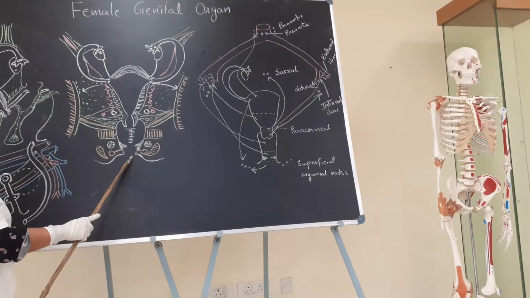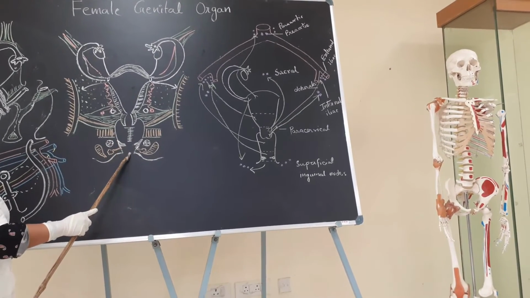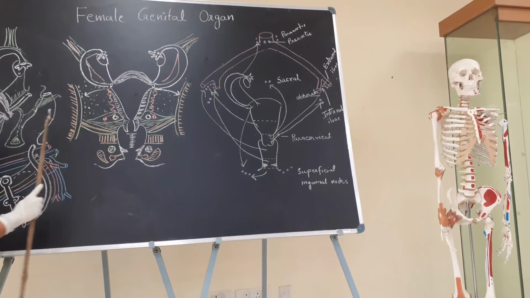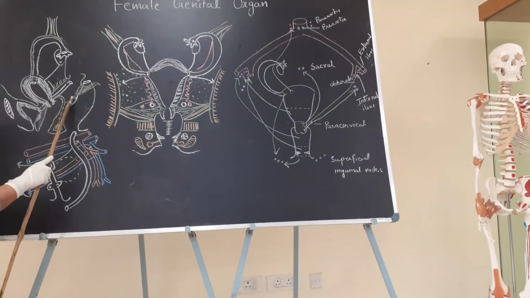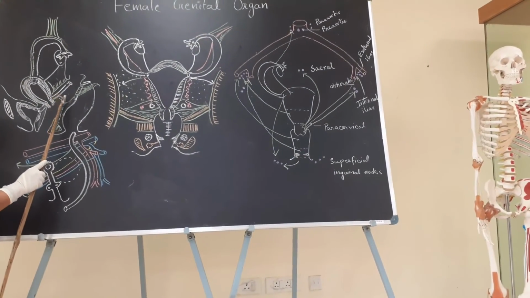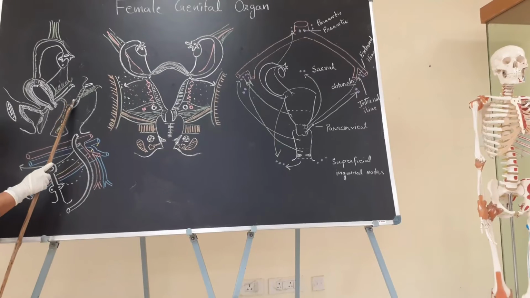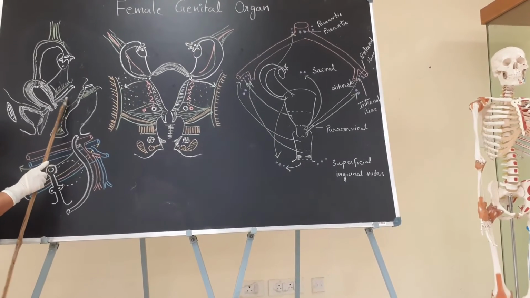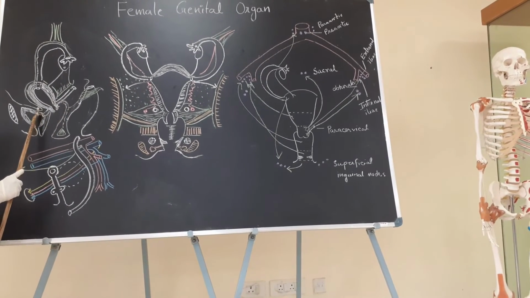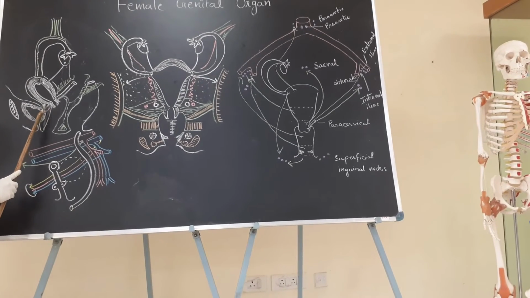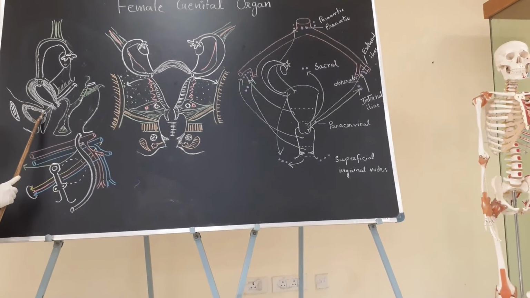By doing the per vaginal examination, we can assess the conjugate diameter. We can assess posteriorly any mass present in the recto-uterine pouch. We can assess anteriorly, we can palpate the ureter and bladder.